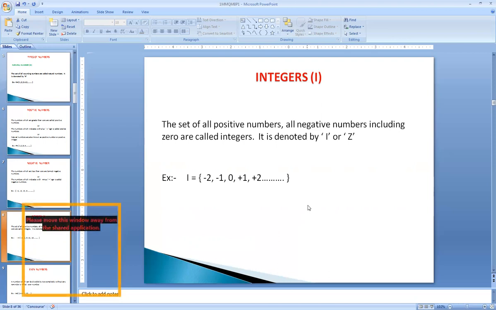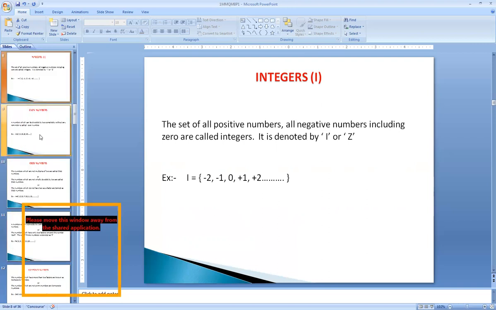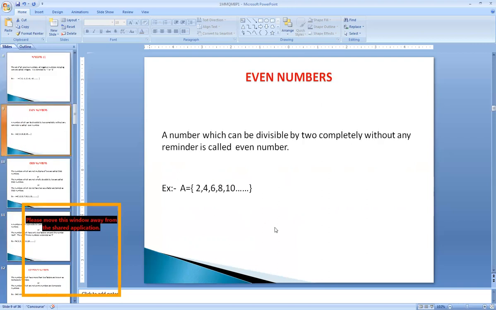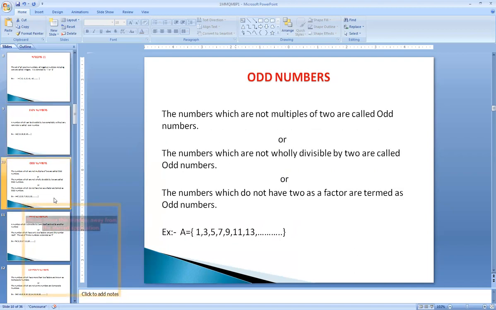It is denoted by a capital letter I. So let us see what we mean by an even number. A number which can be divisible by 2 completely without any remainder is called as an even number, or the numbers which are multiples of 2 are also called as even numbers. For example, we can write 2, 4, 6, 10, 12. So these are all called as even numbers.